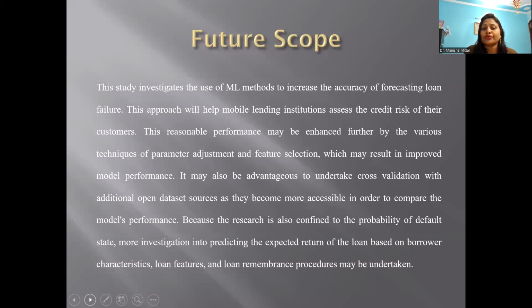So this is the future scope. It may be advantageous to undertake cross-validation with additional open dataset sources as they become more accessible in order to compare the model's performance. Because the research is also confined to the probability of default states, more investigation into the prediction of the expected return of the loan based on borrower characteristics, loan features, and loan repayment procedure must be undertaken.